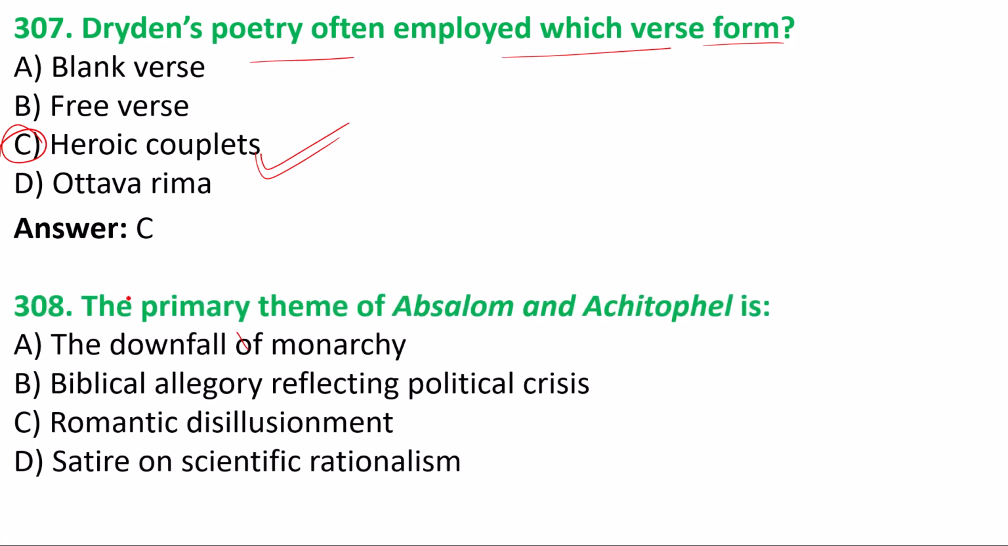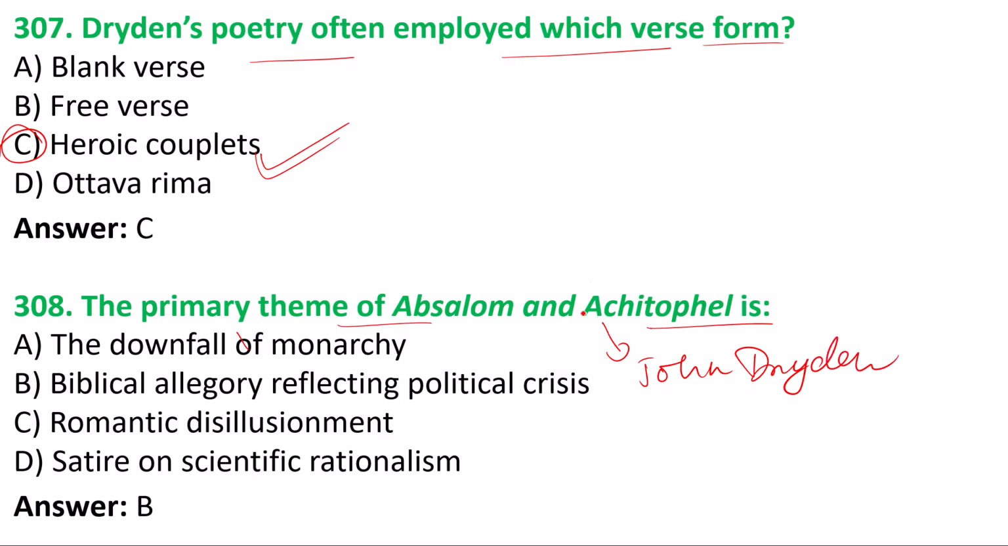Next we have the 308. The primary theme of Absalom and Achitophel is. Absalom and Achitophel, what was the primary theme of this? We have the answer here, that is option B, and this is the work of John Dryden. This was the poem written by John Dryden, Absalom and Achitophel.